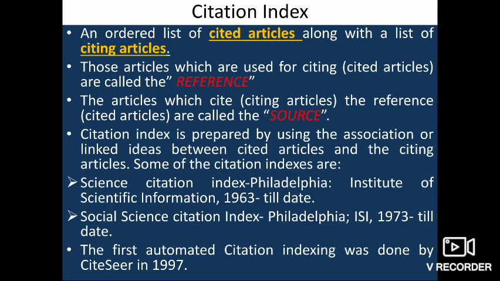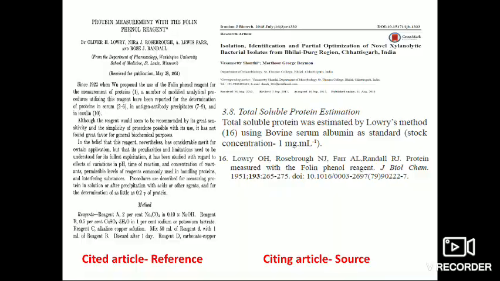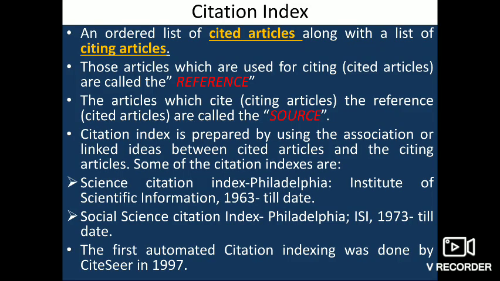Some of the citation indexes are Science Citation Index, which was first formed by the Institute of Scientific Information in the year 1963 at Philadelphia, US. Then secondly, we have Social Science Citation Index, etc. There are many other citation indexes. The first automated citation index was done by CiteSeer in 1997.